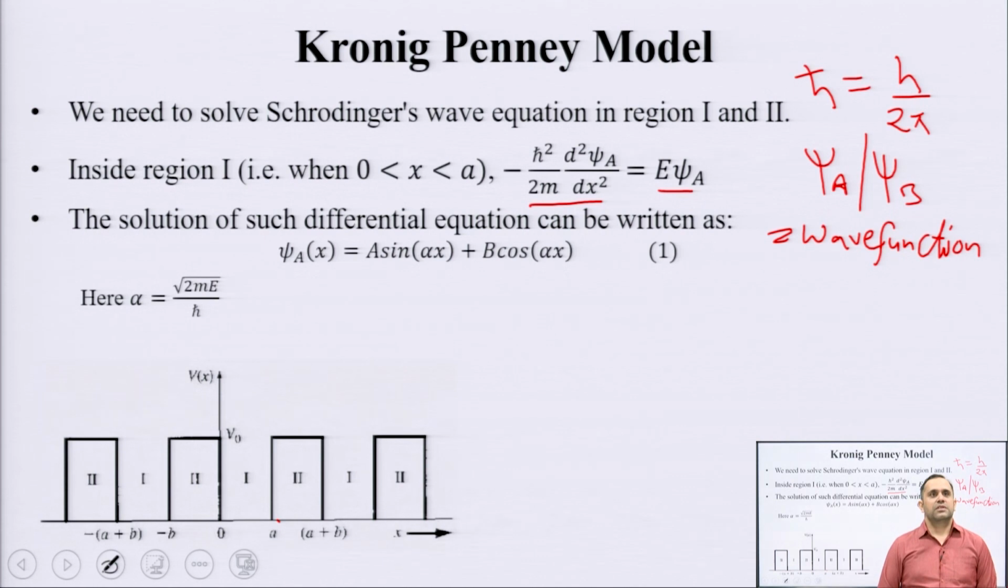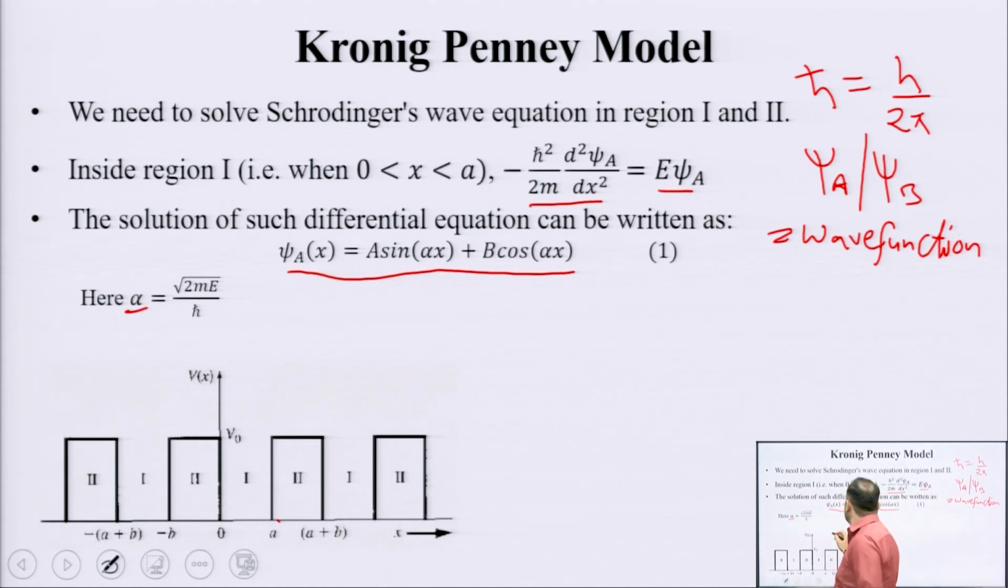The solution of this kind of a standard differential equation is given by this form. When you solve, you get a solution for the psi wave function given by A, which is a constant, sin alpha x plus B, another constant, cos alpha x, where alpha is equal to square root of 2mE by h bar. Again, E is energy, m is mass of electron, h bar is reduced Planck's constant.